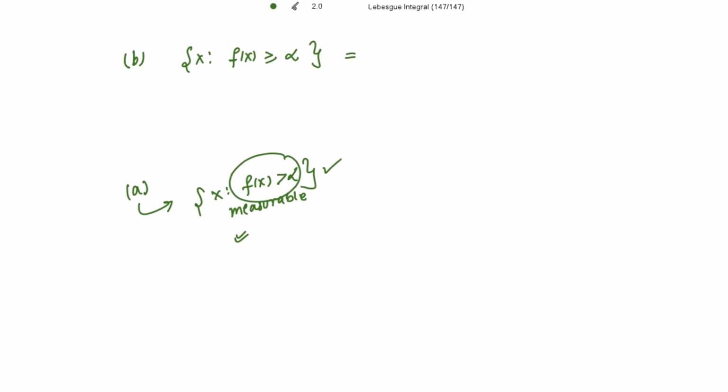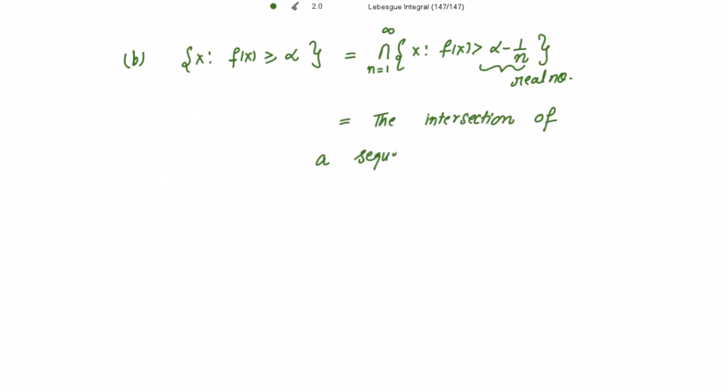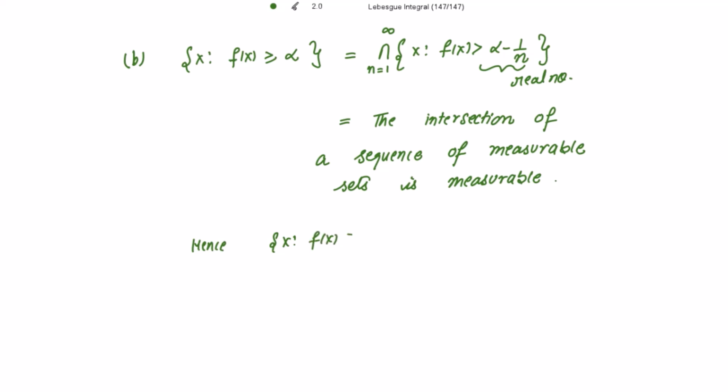How to write this as? Yes. So these are all equal to the intersections of a sequence of measurable sets. And the intersection of a sequence of measurable sets is measurable. So hence, all those x for which f of x is greater than or equal to alpha is measurable.